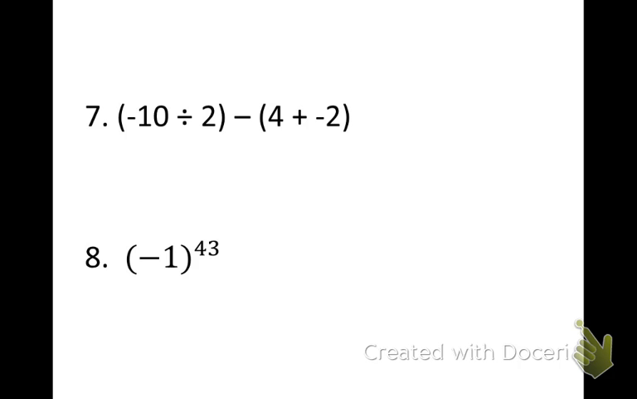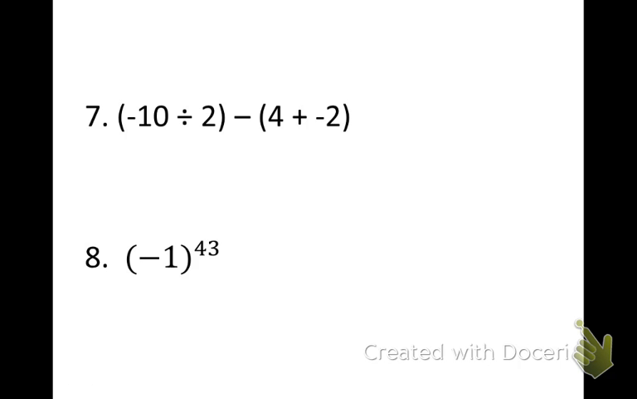Here, 10 divided by 2 is 5. Whoops, forgot to get my writing utensil. So 10 divided by 2 is 5. Signs are different, so it's negative. Minus. Signs are different, so you're going to subtract 2. Add the opposite, and we end up with negative 7.